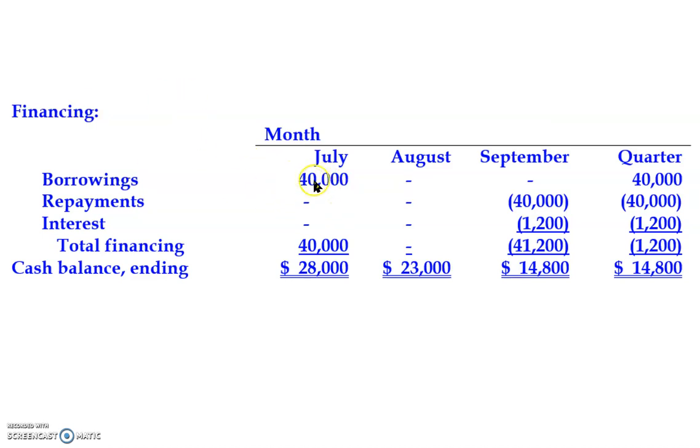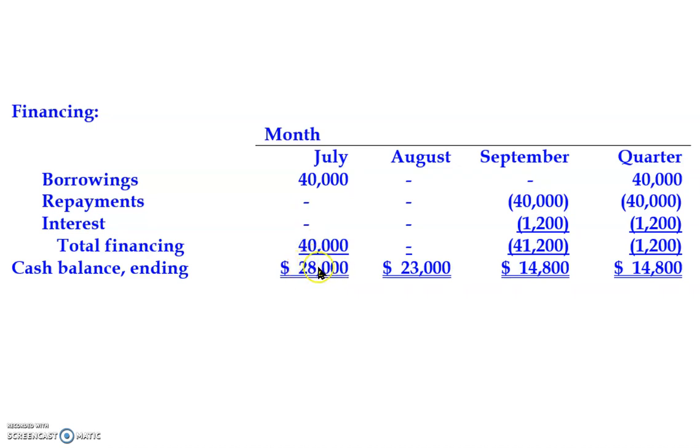So you record 40,000 borrowing. It's a kind of cash in, but it's not cash from operations. It's borrowing in nature. Hamidah Care Corporation borrows, so one day they have to pay the loan. So in July, there's no repayment, no finance charges, total financing 40,000, cash ending balance 28,000.